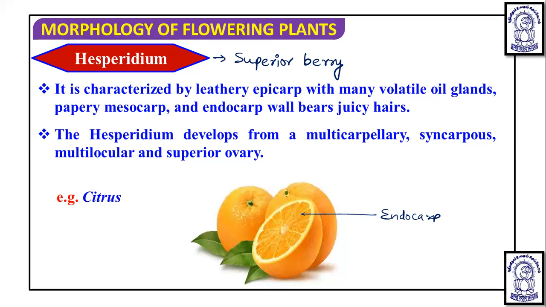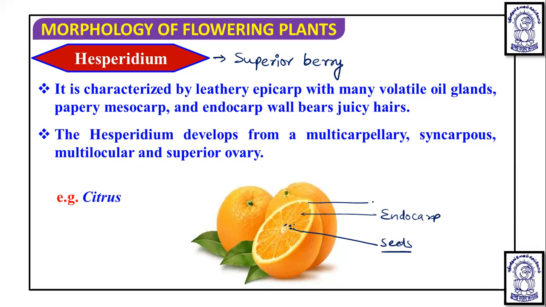And in each chamber or locule, if you see, the fruit encloses one or more seeds. You can see here the seeds will be visible. So the number of edible, juicy, placental hairs are observed. The hairs will be observed, and the endocarp will be juicy. And all these chambers are covered by a common white fibrous mesocarp.